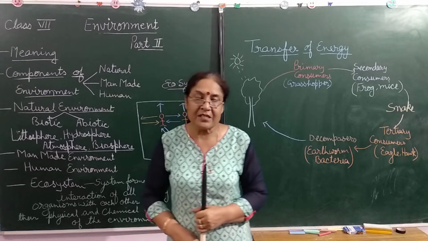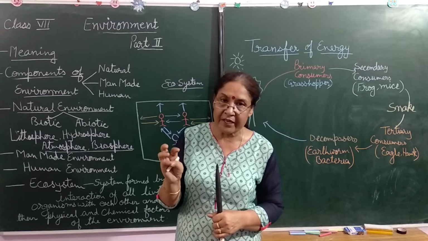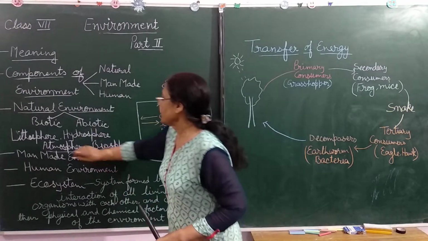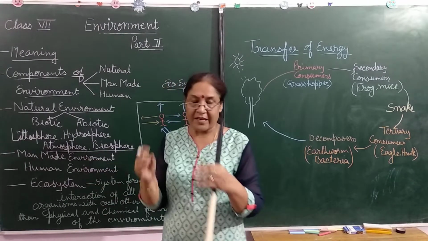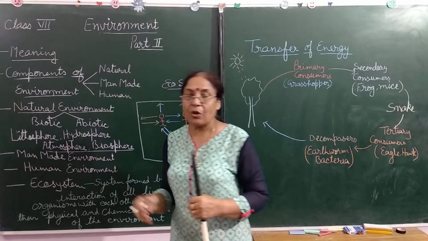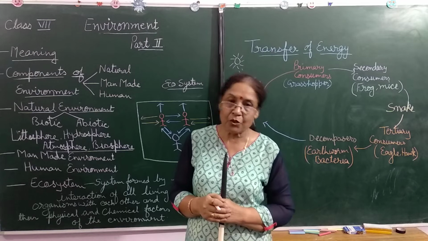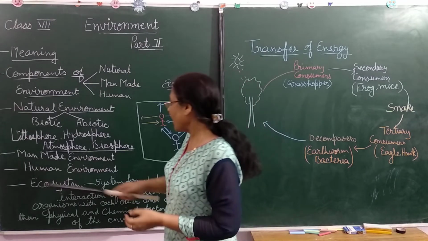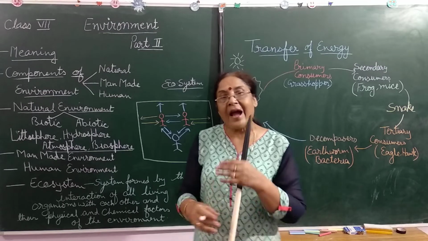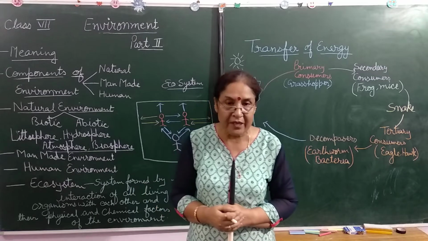Human environment consists of family, your school, your community, education, religion. Here, the man-made environment means the things created by the man, and the human environment is based on the relationships and activities of human beings. Clear to everyone? Okay. Now come to the ecosystem. What is ecosystem? Man interacts with their environment and modifies the environment according to their needs.